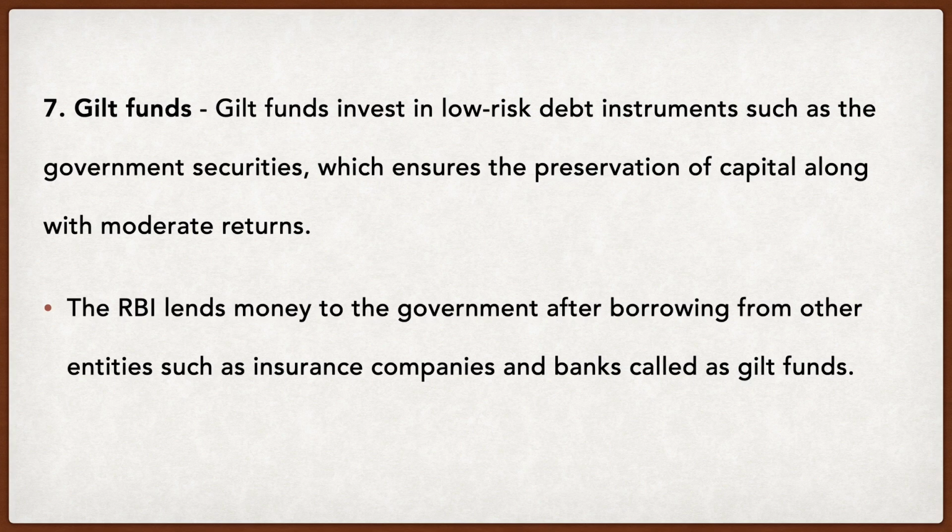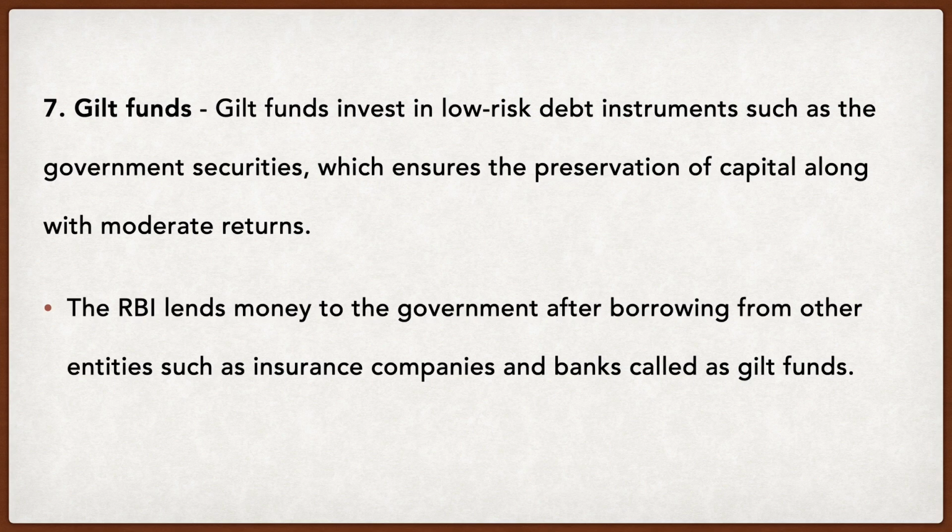So that's why gilt funds aim at raising capital, and the capital will directly be invested in low risk debt instruments. That's why it's called low risk. So there is very less possibility or chance that you might lose your money. What does this fund aim at?